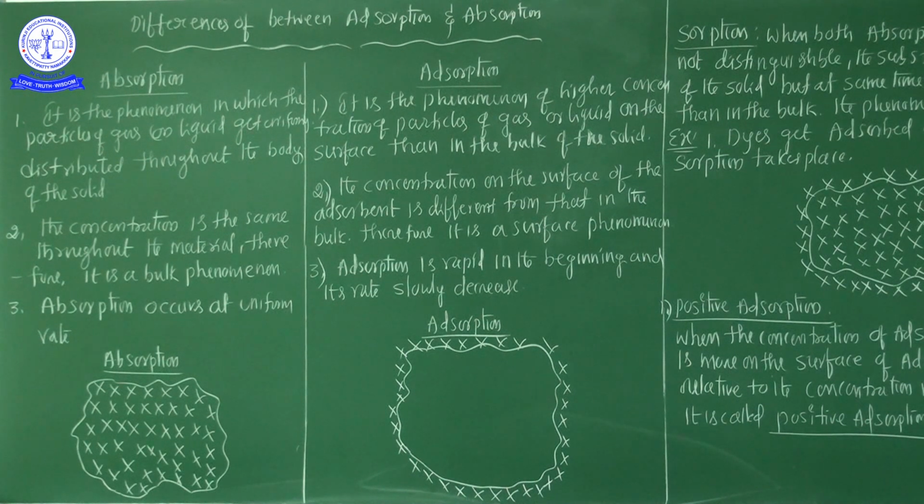Hi students, in my previous session I already explained the introduction part of surface chemistry, some definitions, surface area, adsorption, absorption and desorption. These terms I already explained in my previous session. Now, what is the major differentiation between absorption and adsorption? In this session we are discussing the differences between absorption and adsorption.